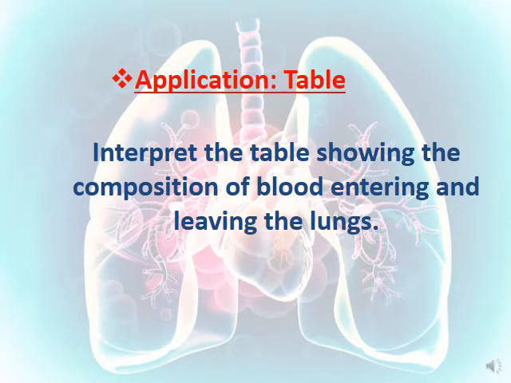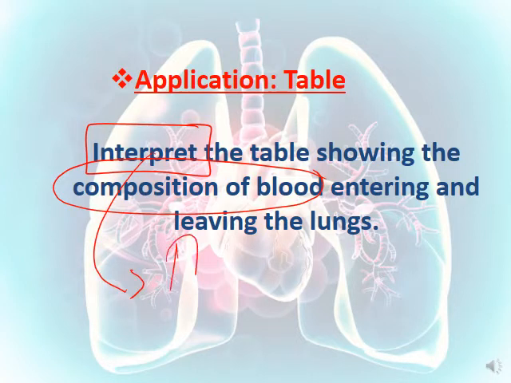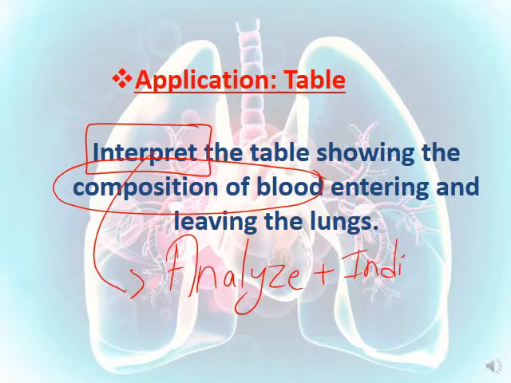They ask you to interpret the results in the table showing the composition. What is the meaning of composition? The components of the blood entering and leaving. Here we are talking about the composition of the blood, oxygen and carbon dioxide. Before we move on, let's move to interpret. What is interpret? It's analyze plus an indication.